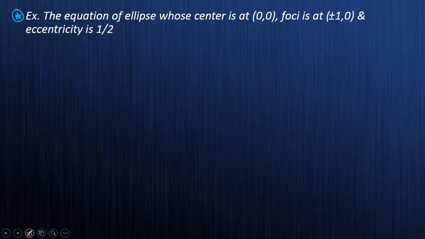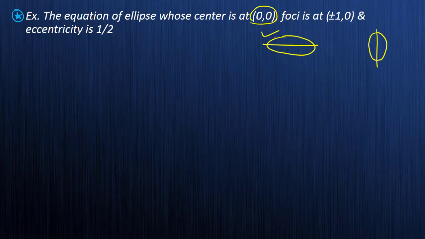What does it say? The equation of ellipse whose center is at 0 0. No problem, it means it is at the origin. Foci is plus or minus 1 comma 0 and eccentricity is 1 by 2. See, whenever they have not mentioned whether it is a vertical ellipse or a horizontal ellipse, we'll directly consider the horizontal ellipse, which is the standard ellipse. See, this is our horizontal ellipse and this is our vertical ellipse. This is the standard one. So if they have not given any comment, we will directly consider horizontal ellipses.